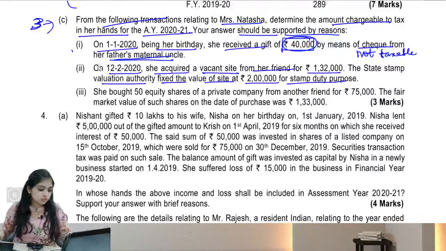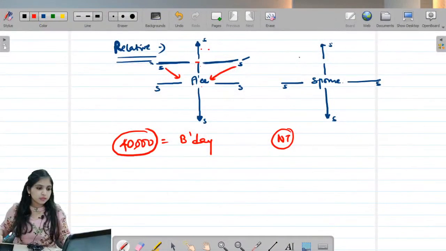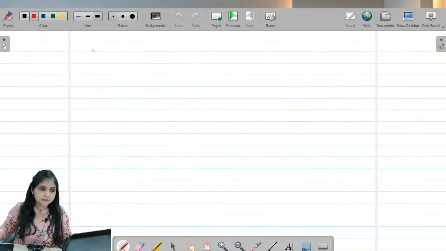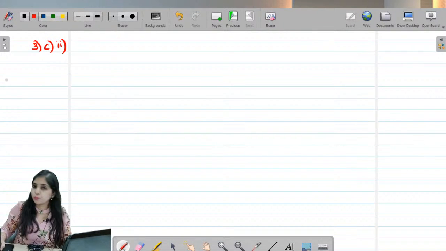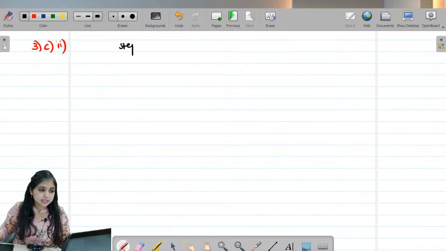I generally teach my students to follow 6 steps. To make it a little simpler, the same 6 steps I will be showing you all as well. See, listen to me. Look at the way the calculation is being done. What are we calculating for? For question number 3, subdivision C, part 2. In part 2, an immovable property worth 2 lakh rupees, I am paying just 1,32,000 for it. Obviously, immovable property for inadequate consideration. In such cases, I am supposed to follow totally 6 steps. Okay, now what are the 6 steps?